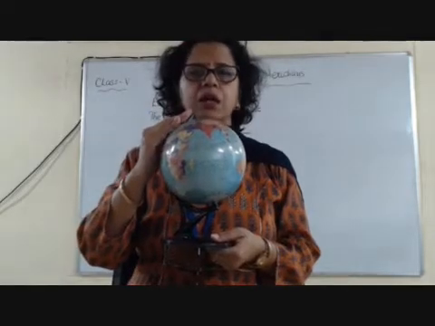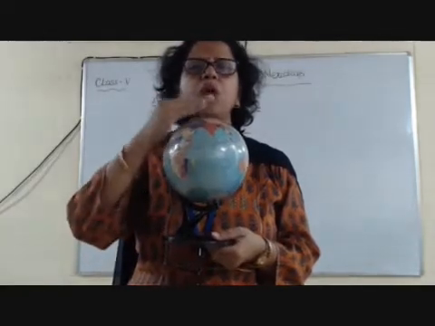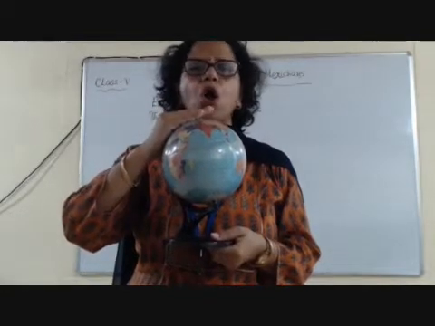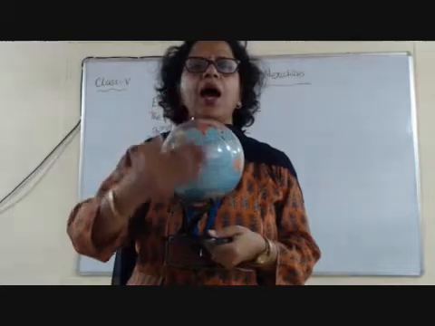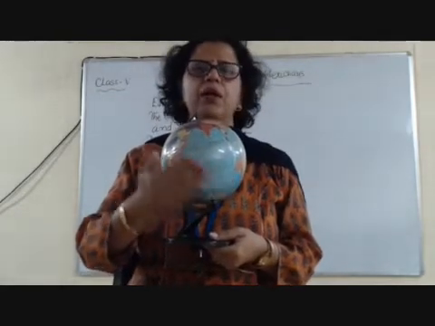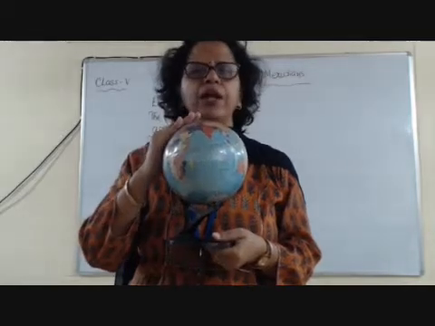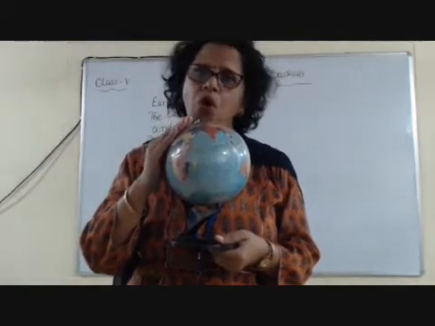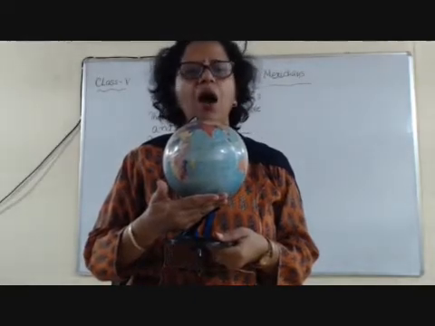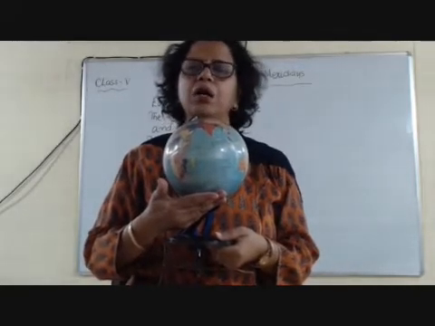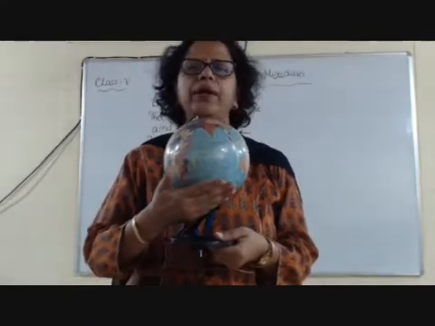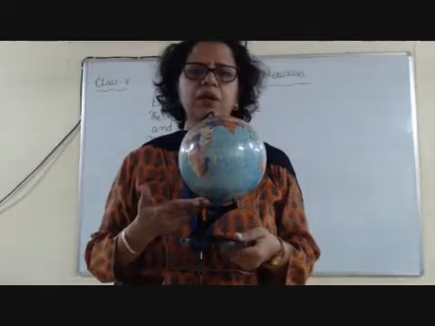It divides the earth into 2 equal parts. The upper part is called northern hemisphere and the lower part is called southern hemisphere. We, the people of India, live in the northern hemisphere. Australia, New Zealand, Africa, South Africa, Brazil, South America continent are all located in the southern hemisphere.